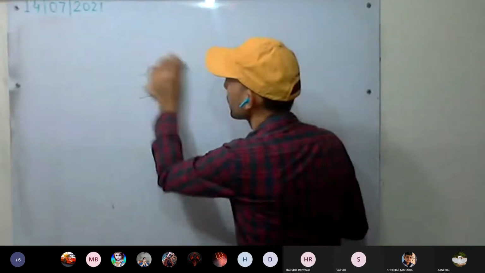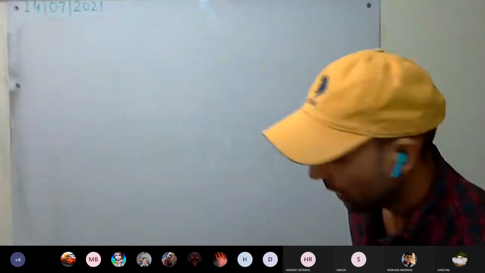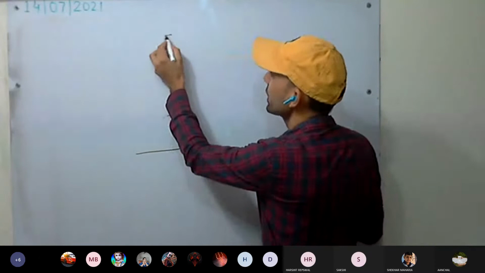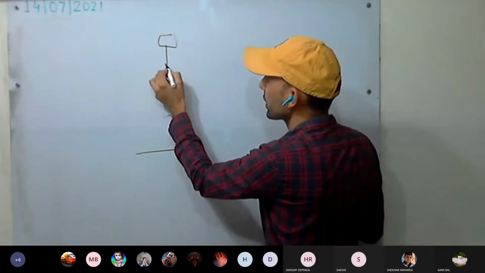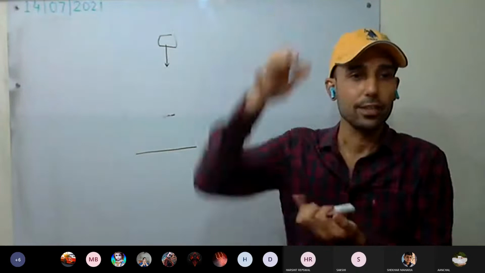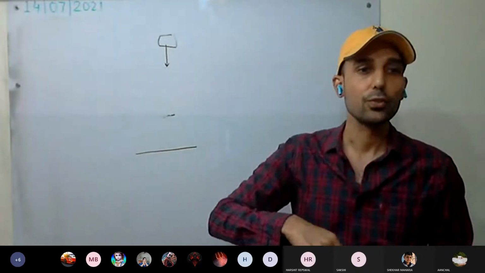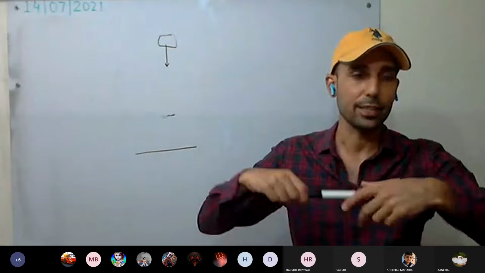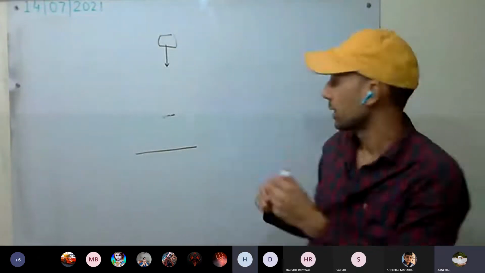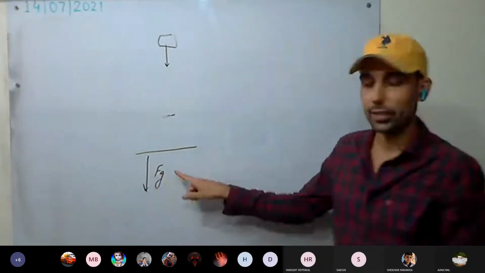Okay. One more thing I ask you. If a body is there, okay, a body is there, it is falling. So for example, this is the body. If I lift it, so what happens? It will go downward. So which force is acting on it at present? Gravitational force, force of gravity.